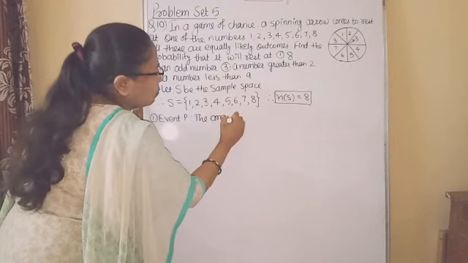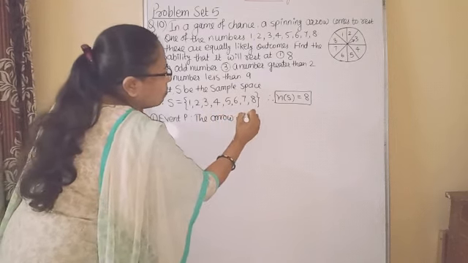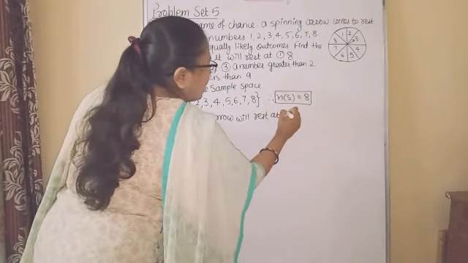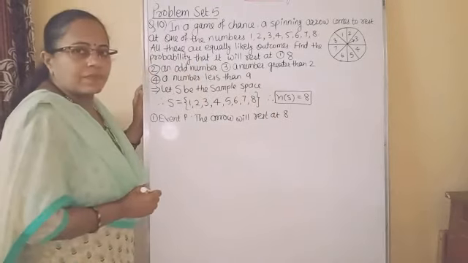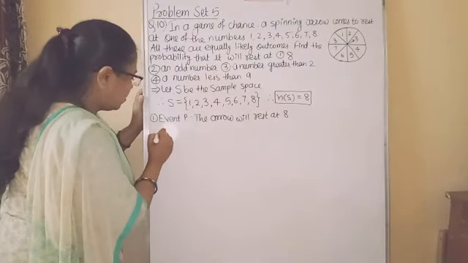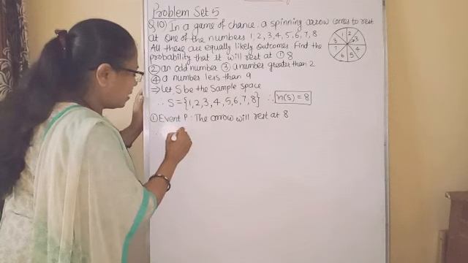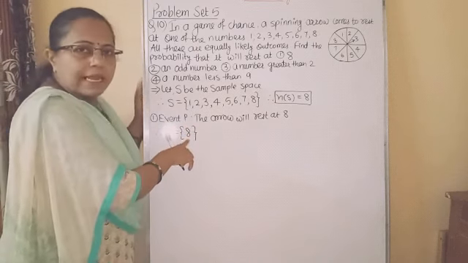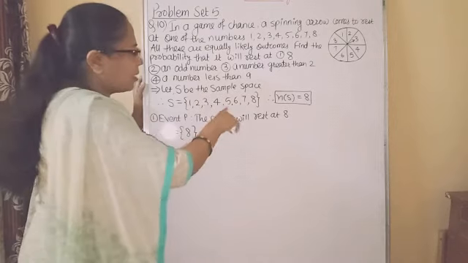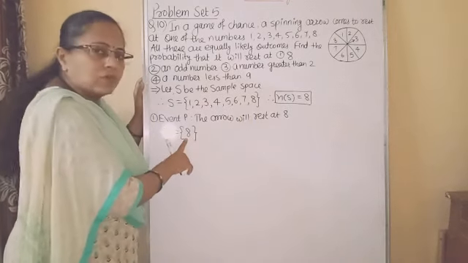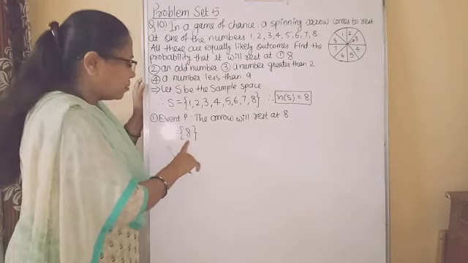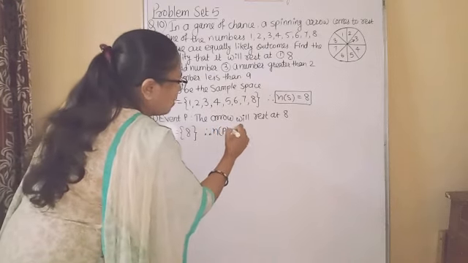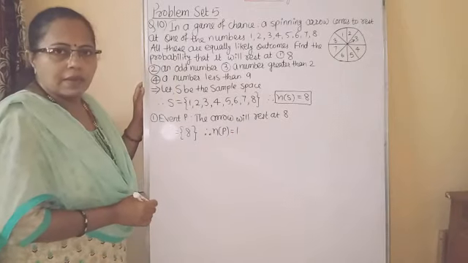So P is equal to {8}. It will rest at 8 and 8 is only one time is given. Therefore n of P is equal to 1.